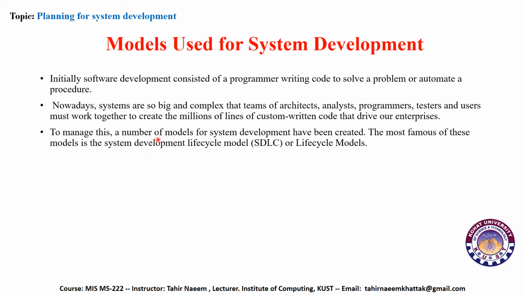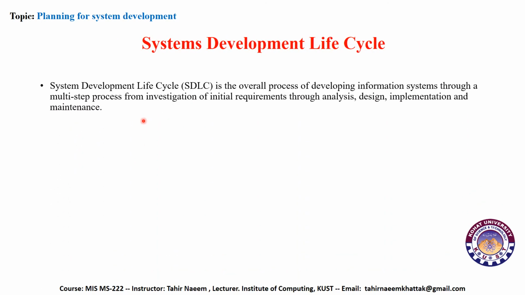To manage this, a number of models for system development have been created. The most famous of these models are the system development life cycle models, or SDLC. So basically, the software development life cycle is used for managing the system. System development life cycle is the overall process of developing an information system through a multi-step process, from investigation of initial requirement to analysis, design, implementation, and maintenance.